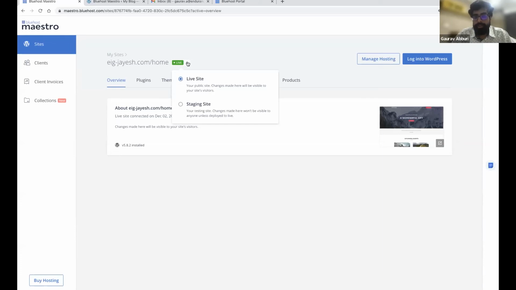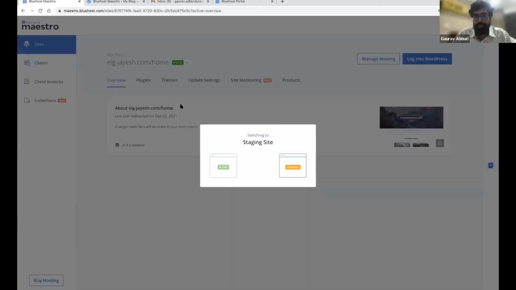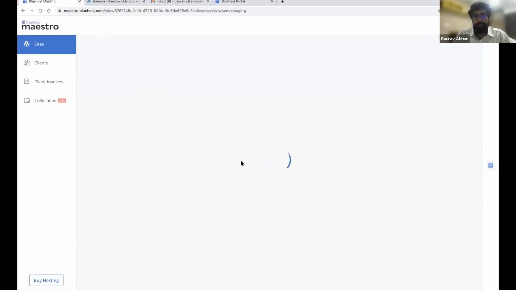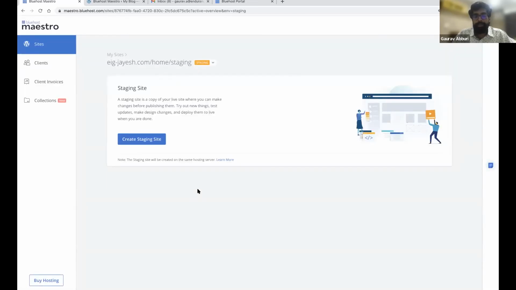Click on this drop down, click on staging site, and you can create a staging site from here. Here is some information on the staging site. Essentially, a staging site is created on the same hosting server, and it is an exact copy of your live site. You can click on create staging site, and this will start creating a staging site.